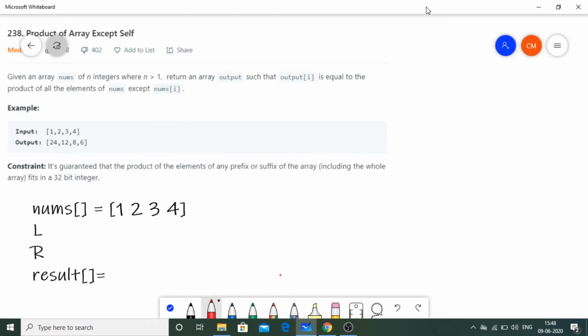Hi guys, today we are going to see another question on LeetCode, and that is Partition Equal Subset Sum. So first we read the question. Given a non-empty array containing only positive integers, find if the array can be partitioned into two subsets such that the sum of the elements in both subsets is equal. We have two notes: each of the array elements will not exceed 100, and the array size will not exceed 200.